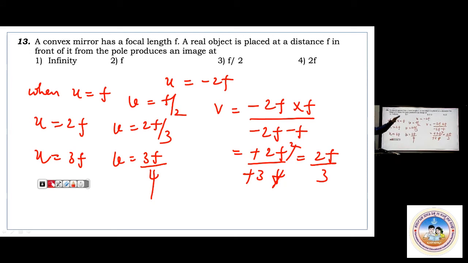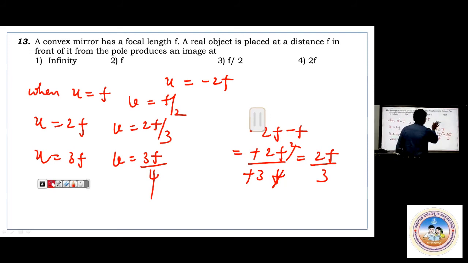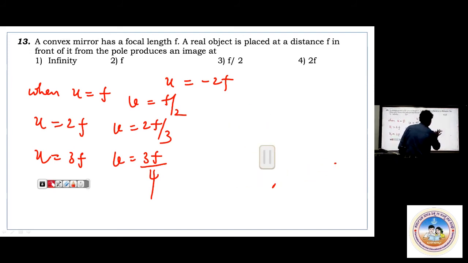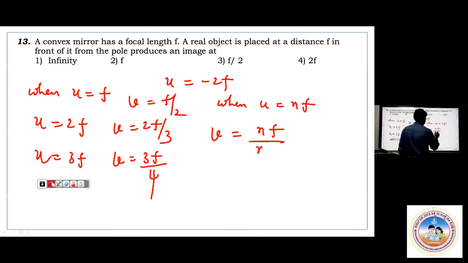Meaning, when u is nf, I need that formula. If you can remember that, it will be helpful. When u is n times f, v is nf by n plus 1.